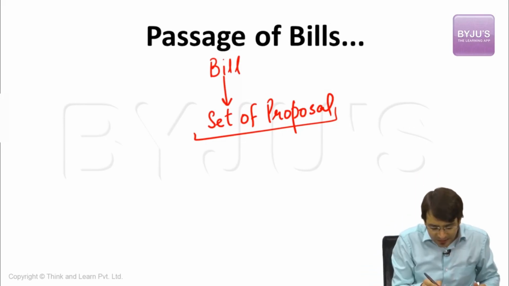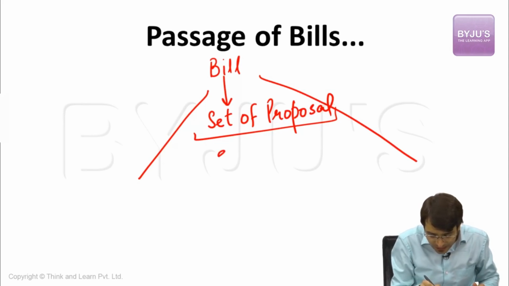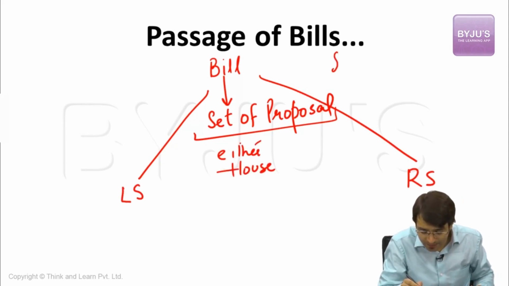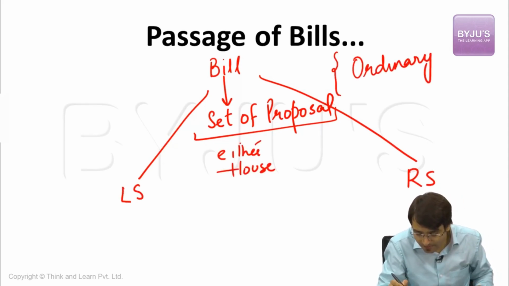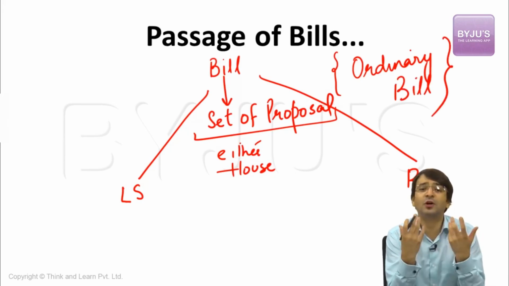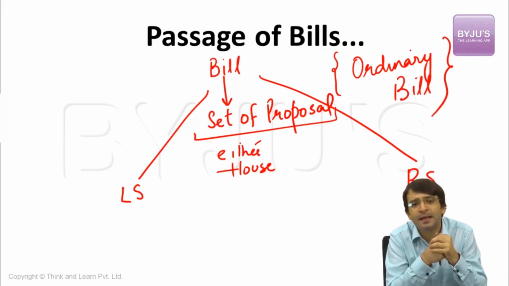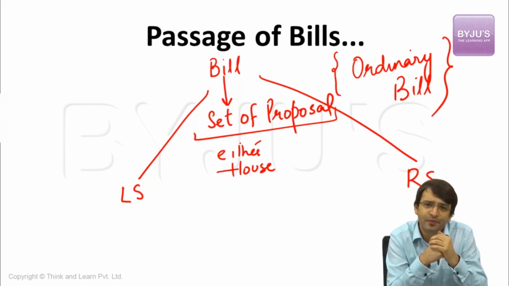This bill can be introduced in either house of the parliament, Lok Sabha as well as Rajya Sabha, because we are talking here about an ordinary bill. What is an ordinary bill? A bill which is neither a money bill, nor a financial bill, nor a constitutional amendment bill. It is an ordinary bill. We have seen the provision for constitutional amendment bills when we discussed the amendment procedure and basic structure of the Indian Constitution.